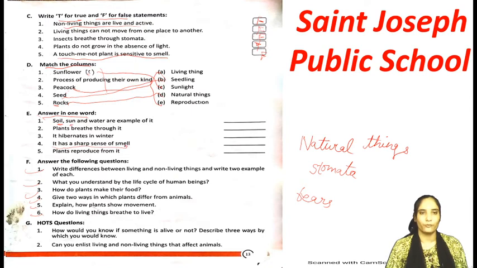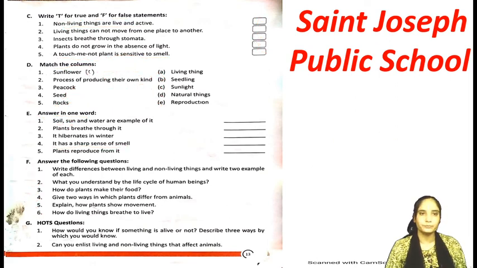Okay. Next, number 4 is it has a sharp sense of smell. Yes, we human beings also have a sharp sense of smell. But here we have to write an animal name and that is dog. It has a very sharp sense of smell. Okay, and the last is people reproduce from it. So the process is called reproduction. What process is it? Reproduction.